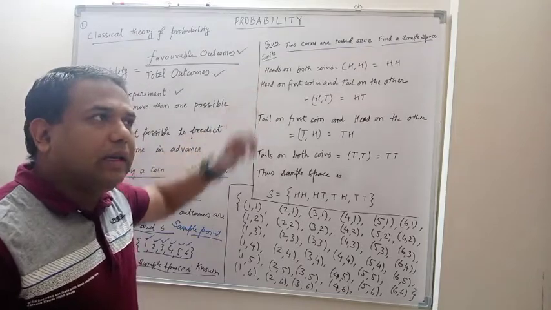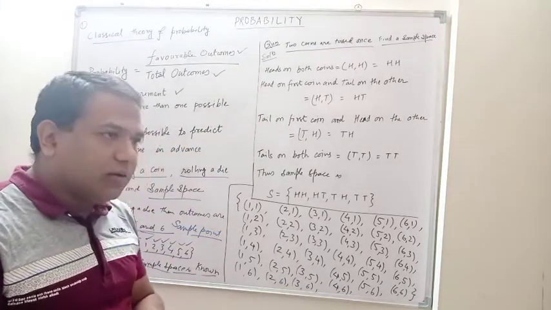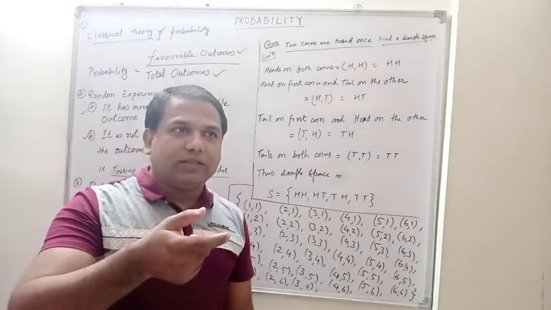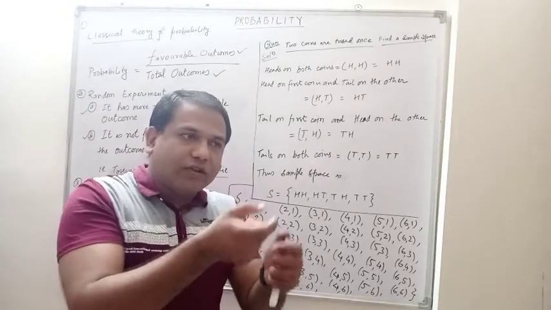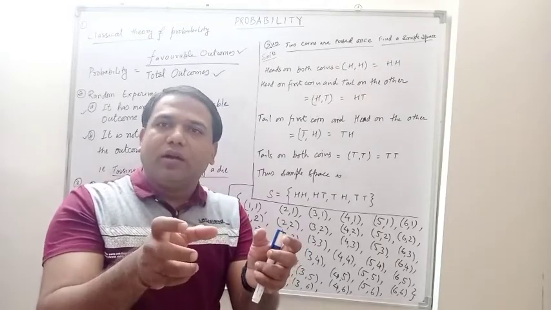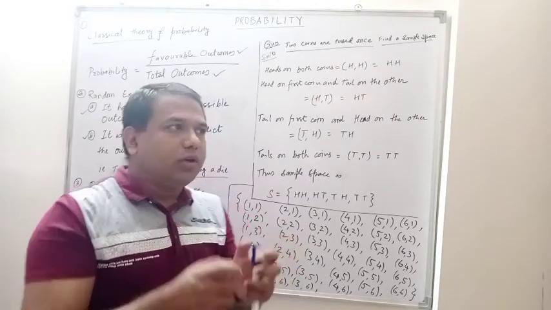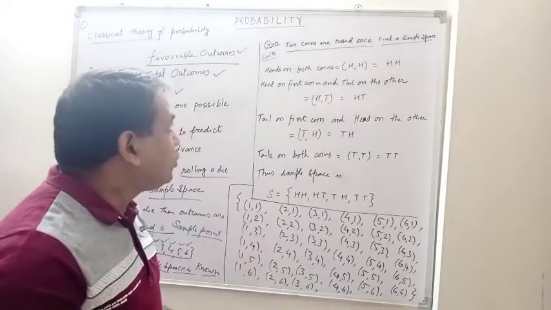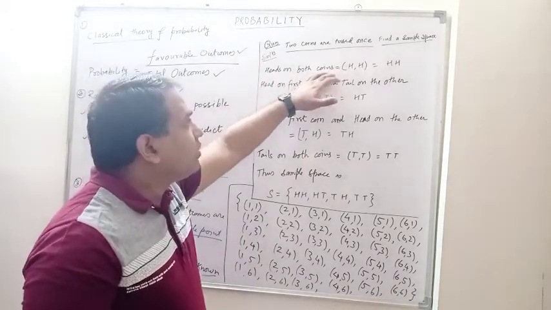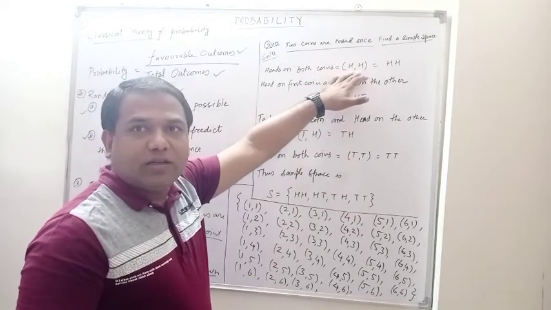So let us think that when you are tossing a coin, the first coin gives head, and the second coin also gives head. So that might be the situation you will get. So head on both coins will give you H and H.